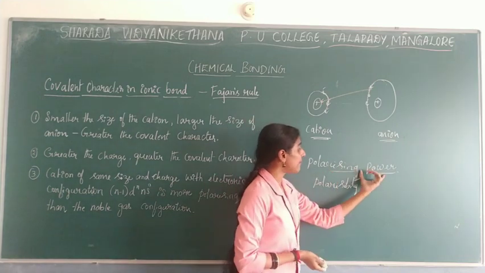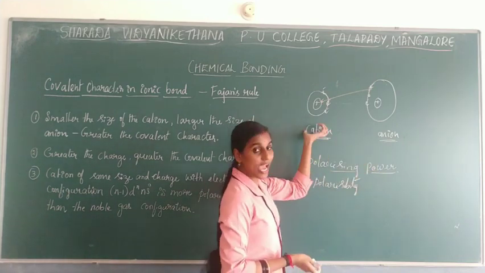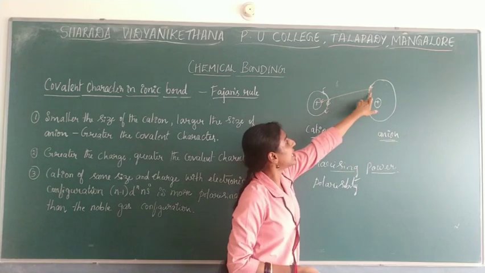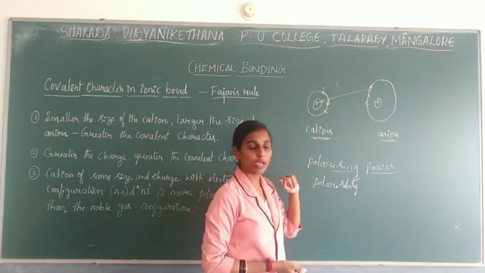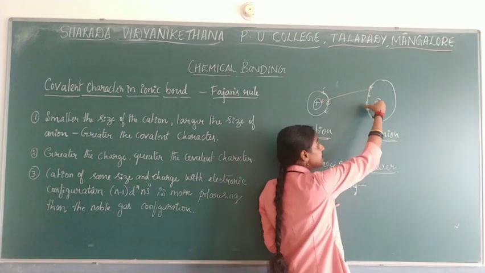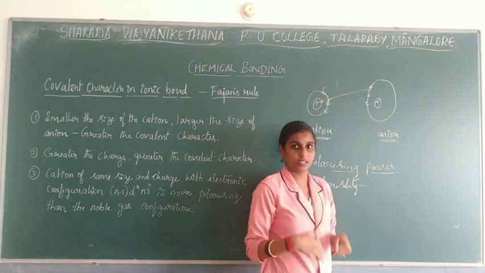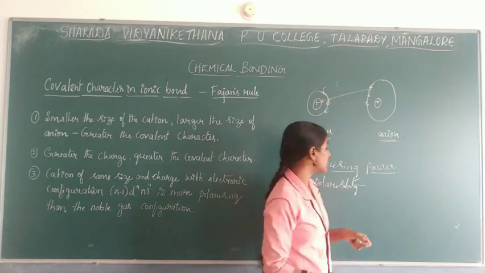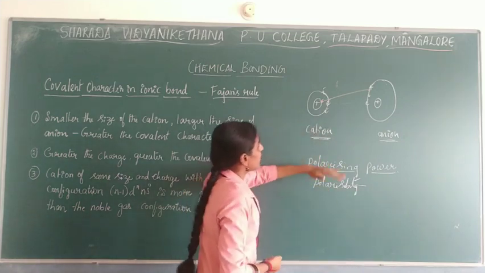So polarizing power is the ability of the cation to disturb the electron cloud of the anion. Polarizability is the tendency of the anion to get disturbed. So that will be considered as polarizability. Now we will go with the concept.